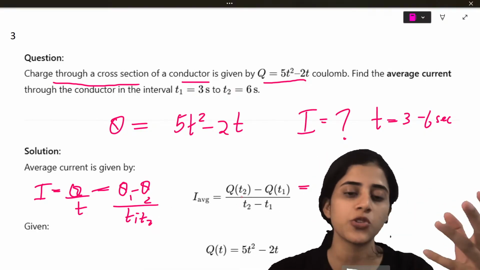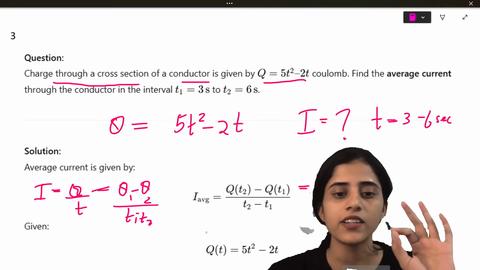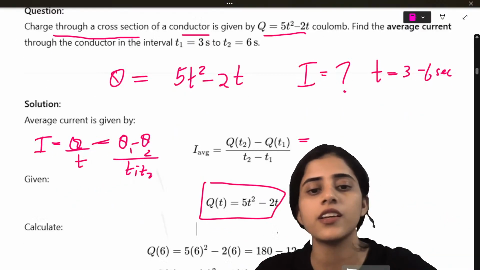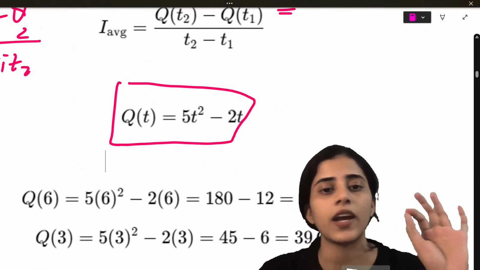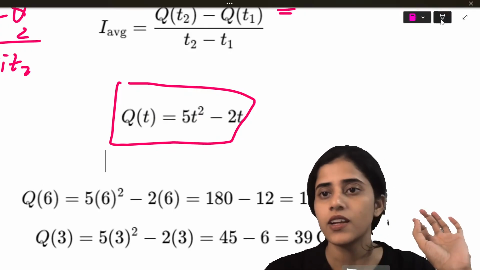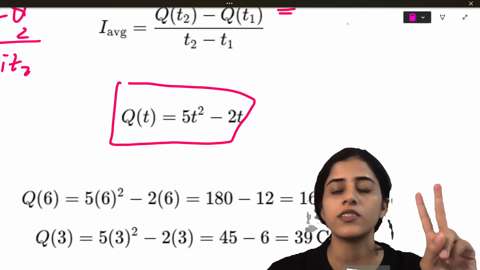We'll do some substitution. Now we know that charge in general is what? 5t square minus 2t. Okay. Now what we will do? We will take 2 cases.